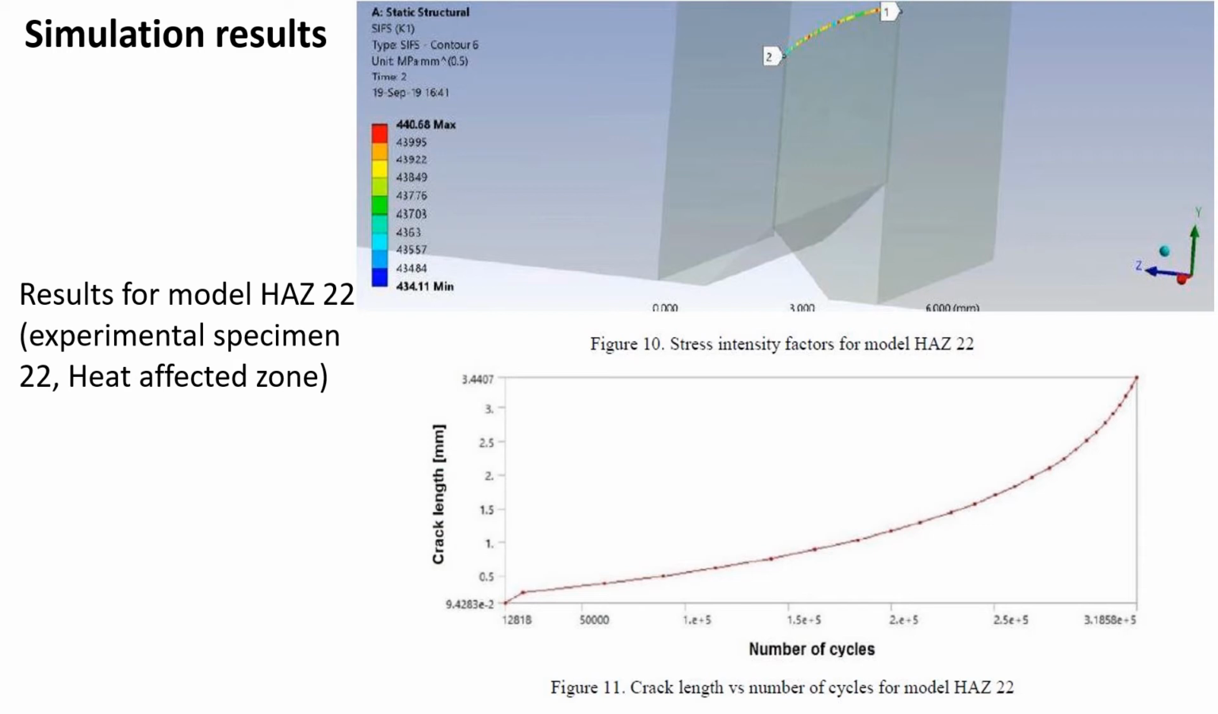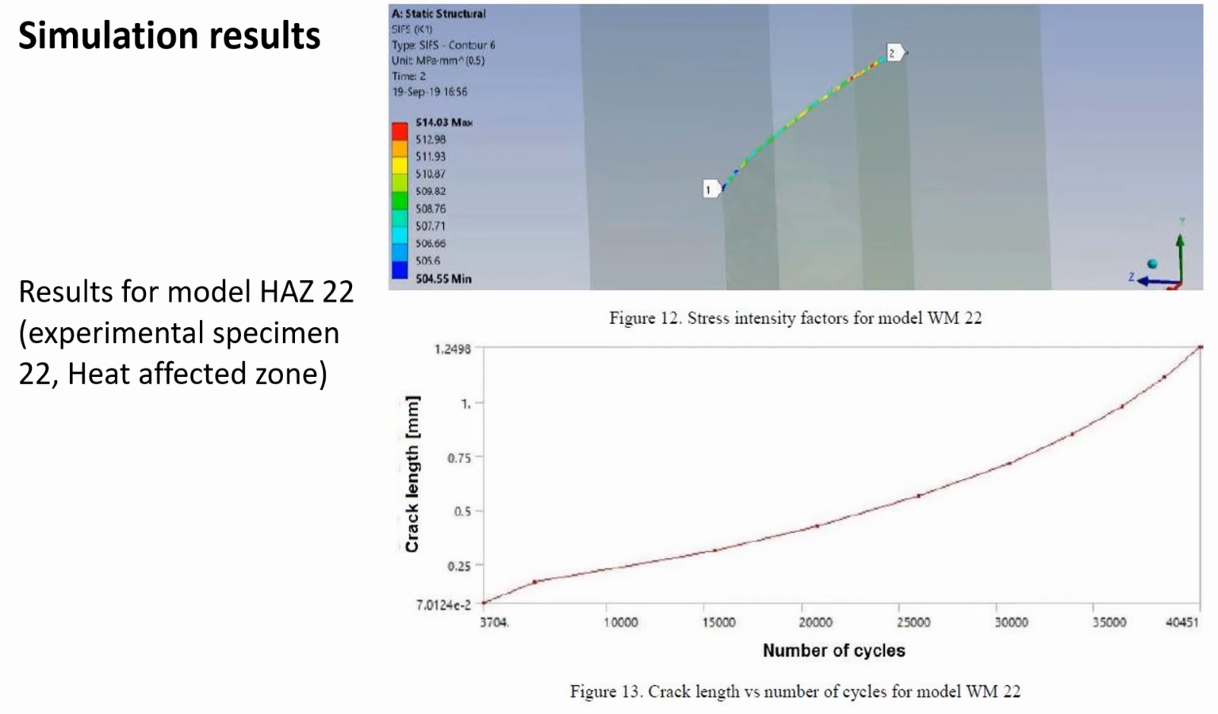It had shown good agreement with the experimental results, similar to the other models. Once again, fatigue crack propagation was fastest in the weld metal region for reasons previously mentioned. Stress intensity factor values were quite similar to the final value of specimen 5 models.